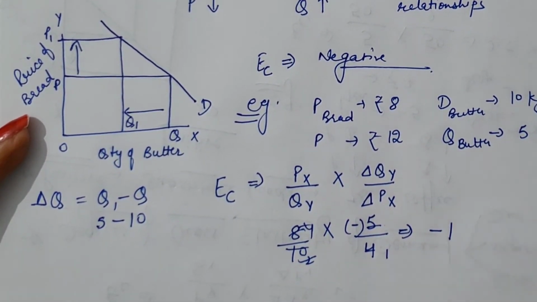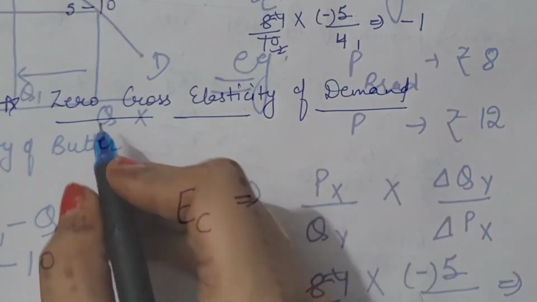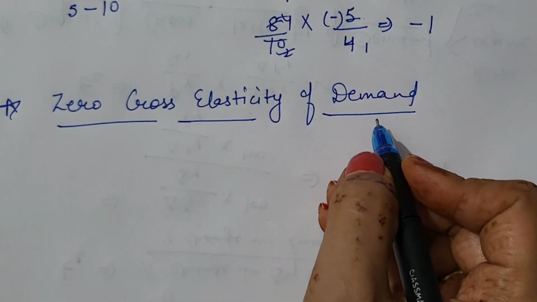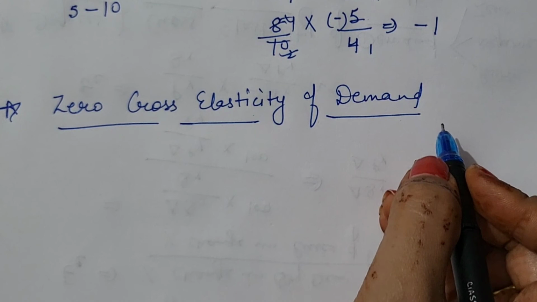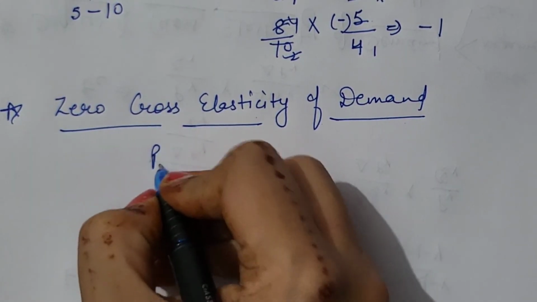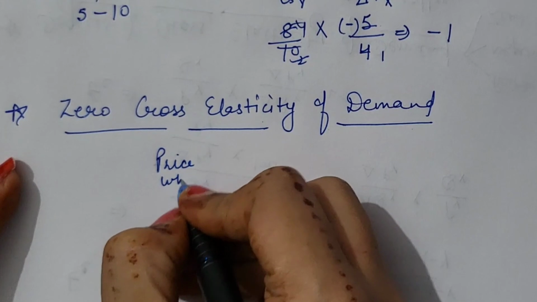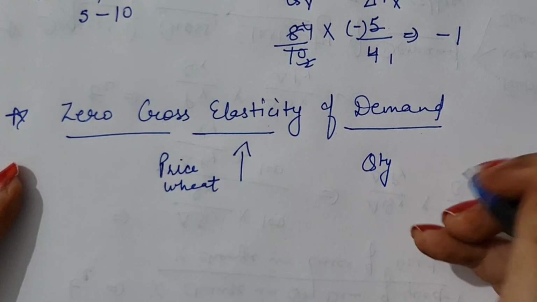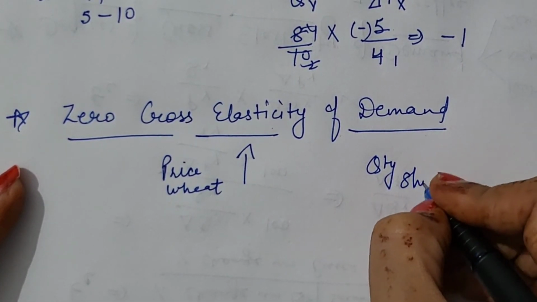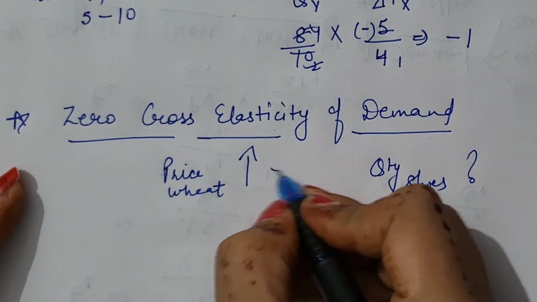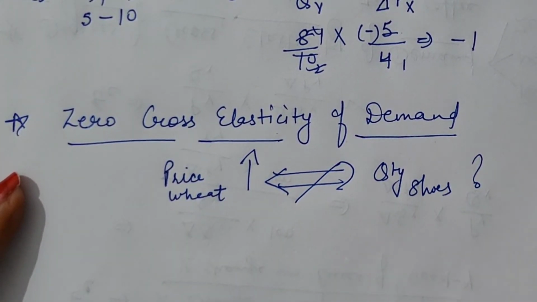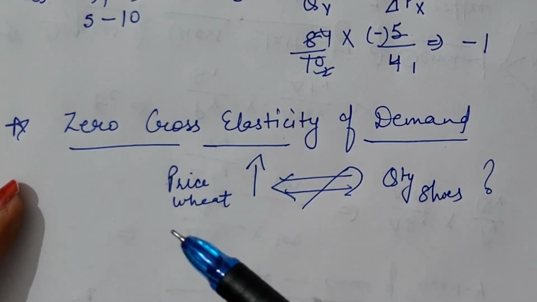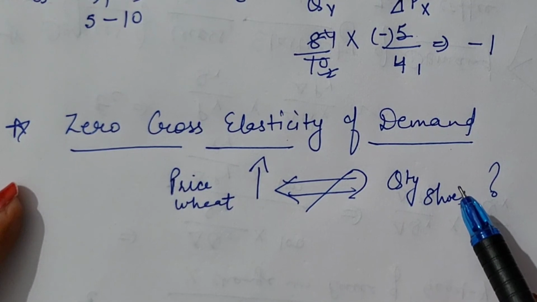It is -1. Next comes zero cross elasticity of demand. Cross elasticity of demand is zero when two goods are not related to each other. For example, if there is price rise in context of wheat, there is no effect on quantity demanded of shoes. So when two goods are not at all related, it is the concept of zero cross elasticity of demand, when price of one product doesn't affect the quantity of another product.